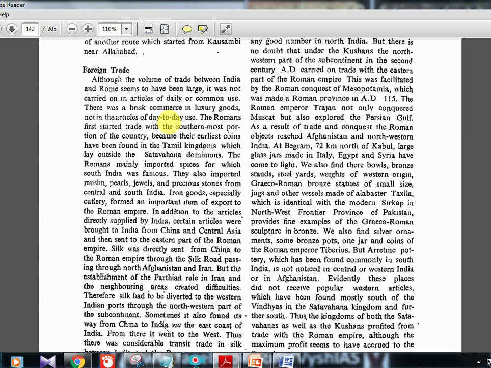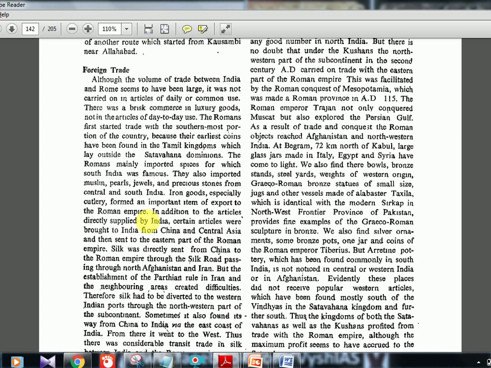The Romans first started trade with the southernmost portion of the country, because their earliest coins have been found in the Tamil kingdoms. You have already seen this in the Chola era story. Okay, Romans had a huge trade relation with them, and below the Satavahana it is. The Romans mainly imported spices, for which South India was famous. They also imported muslin, pearls, jewels and precious stones from Central and South India. Iron goods, especially cutlery, formed an important item of export to the Roman Empire.